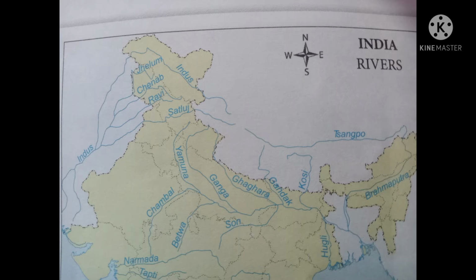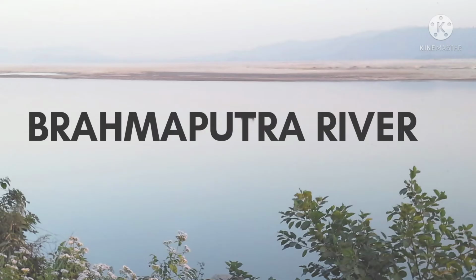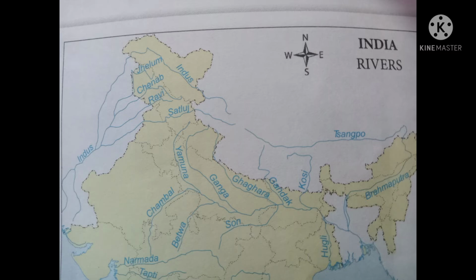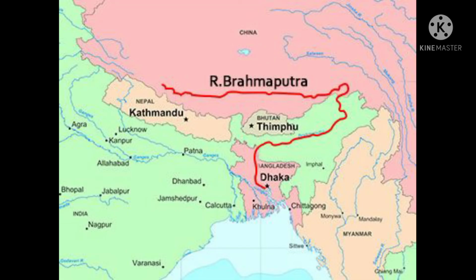Chambal and Petwa are its tributaries. The next one is Brahmaputra. River Brahmaputra originates in Tibet, where it is called Changpo. It enters India through Arunachal Pradesh and flows through Assam before entering Bangladesh.